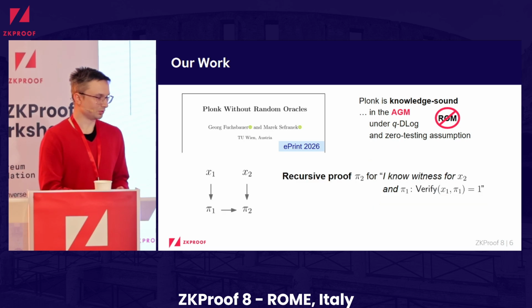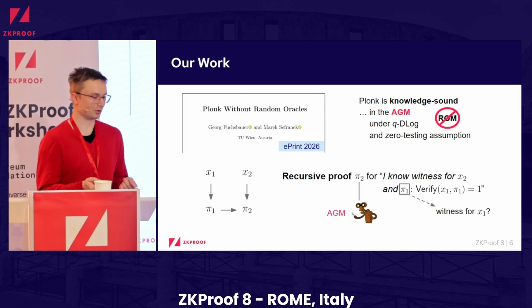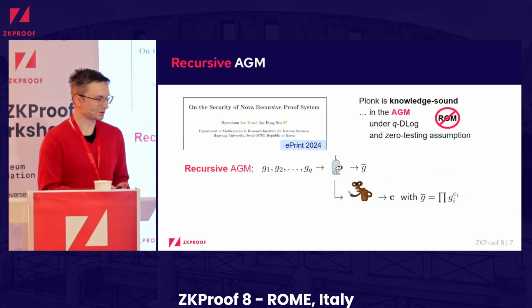All right, let's come back to recursive proofs. So how does the AGM help us here? So there's no ROM involved anymore, which is nice. So the question is, right, if we get this proof pi2 in the AGM, we would then be able to extract the witness for the statement x2 and this other proof pi1. But what we would like to get is also the witness for the first statement x1. So how can we get it? Recalling how the AGM works, there's this work by Lee and Seo where they extend the AGM. I will call it the recursive AGM for the purpose of this talk.